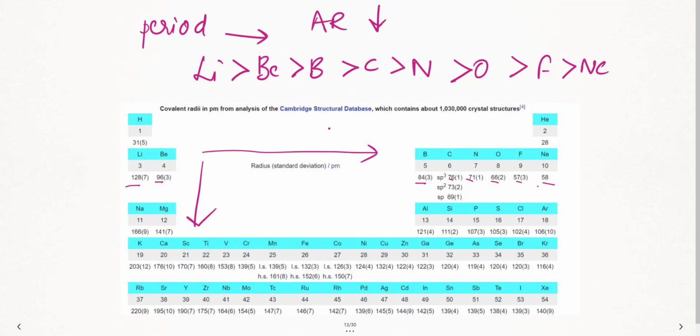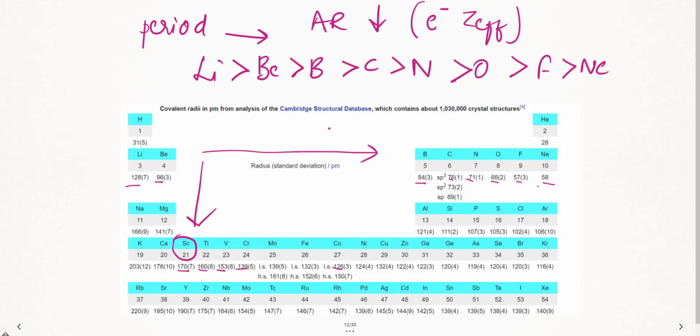Let us come. Why, if I have to say, we very well know the electron adds to the same shell, isn't it? The electron adds to the same shell, and Z effective will be more. Z effective will be more, or the pull will be more between the things. Now, after writing, let us see the order in the 3D series. So, 3D series when I take, now let us see here scandium. Now, what happened in scandium? See here, 170, 160, 153, 139. What is happening from scandium till your cobalt, if I have to take here, till here.